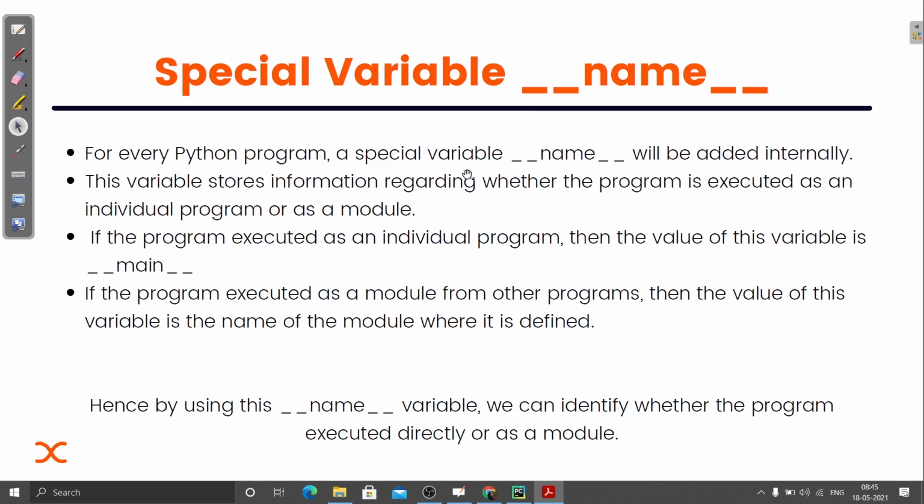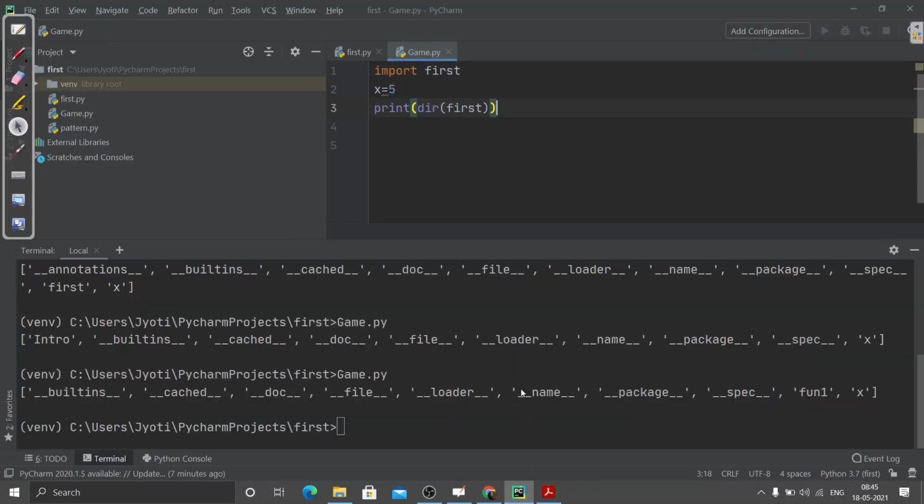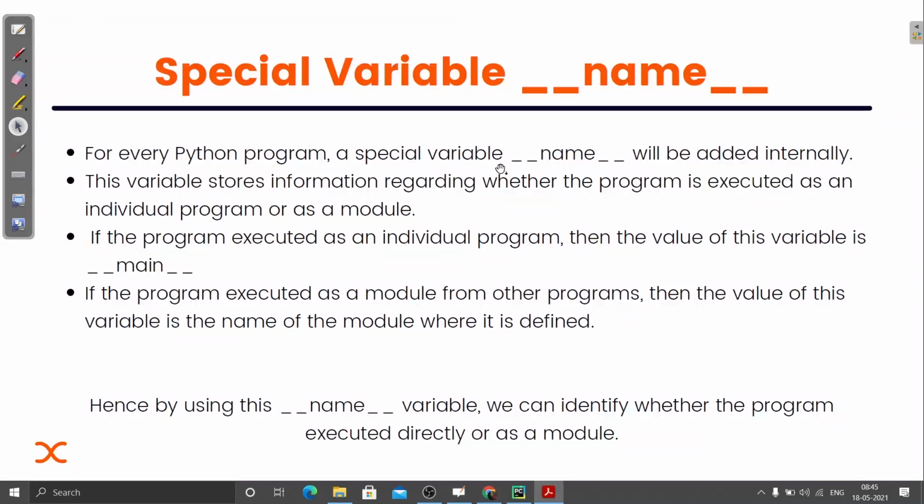So one of our very important special variables is __name__. You have seen it here also. You can see this __name__. So we are going to see what this special variable actually stores. For every Python program, a special variable __name__ will be added internally, and we know that this is being done by the interpreter.